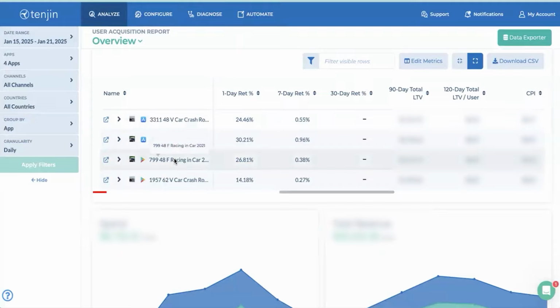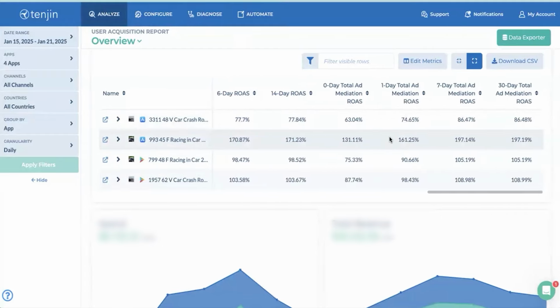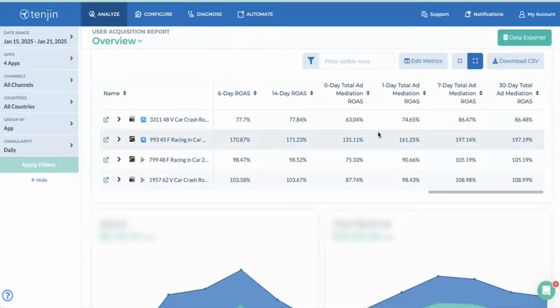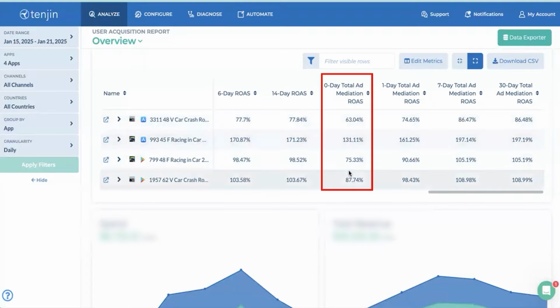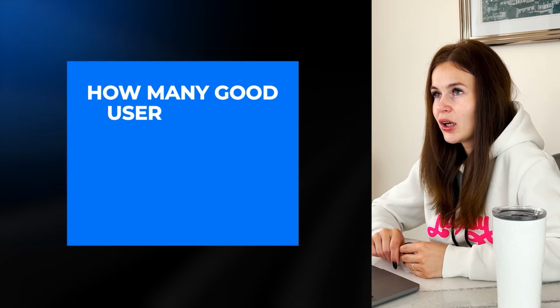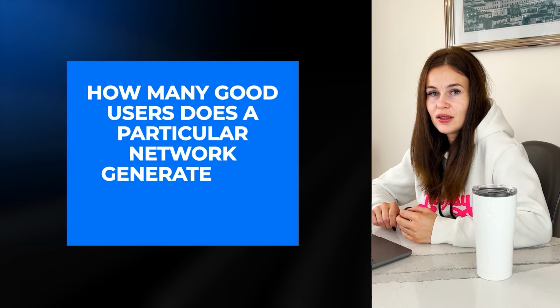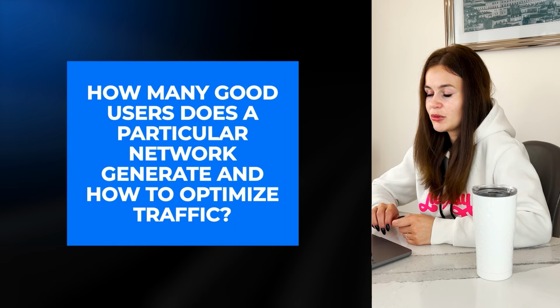On Android, the retention rate is significantly lower, which is something we optimize for and take into account when acquiring users. I mentioned earlier that we base our approach on the ROAS goal for day 0, and here you can clearly see the actual ROAS goal we have for each game. But we need to understand how good the users generated by each network are and how to effectively optimize traffic.